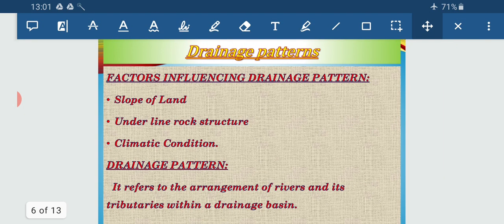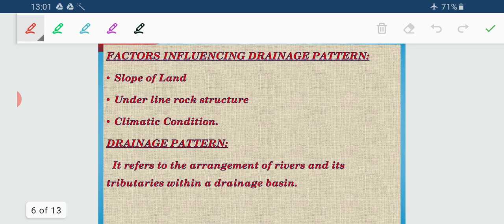Now we will move to the drainage patterns. First of all, the factors that influence the drainage pattern. Everywhere the slope of the land is not even or the same. So the slope of the land varies, so the rivers flow according to the slope, following the slope. That is the reason why we have numerous drainage patterns.